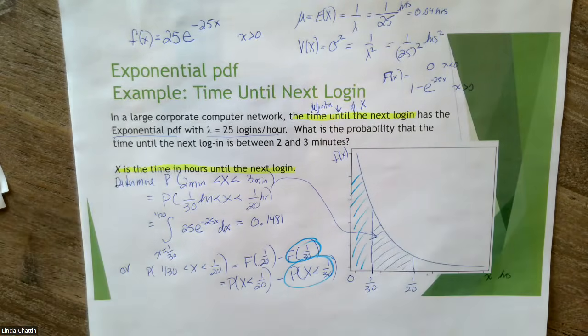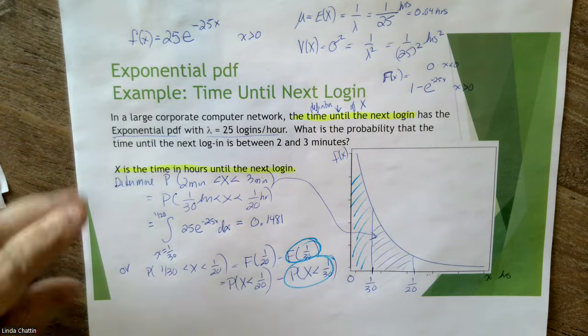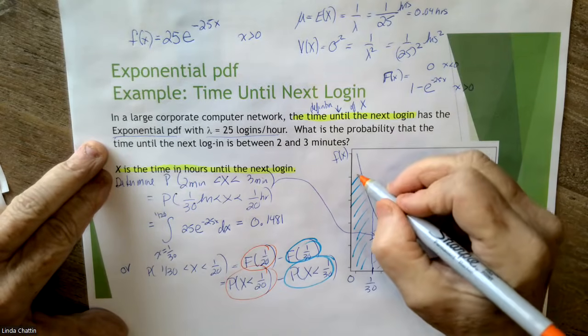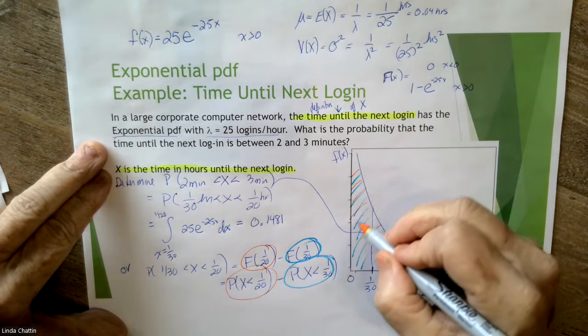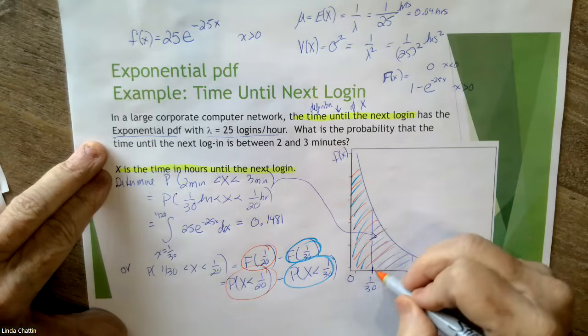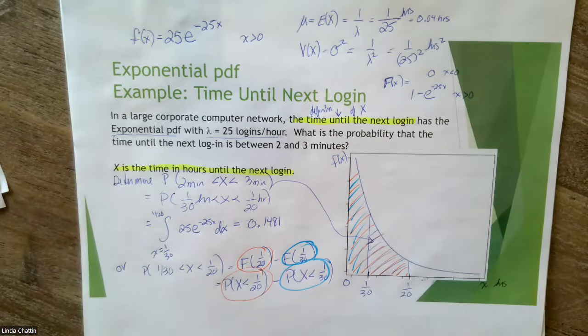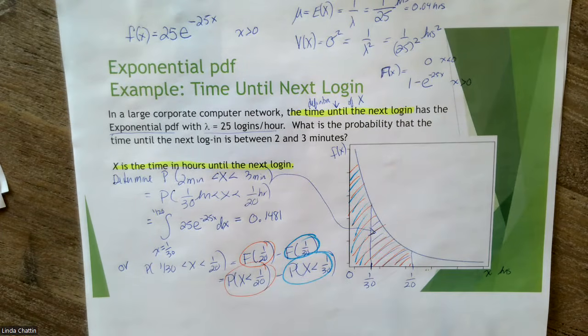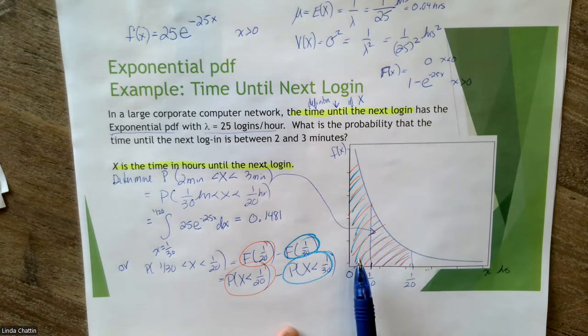And then the other area, in orange, capital F of 1 over 20, would be all of this orange area, which includes that original dark blue area that I want. So I hope that you can see that if I take all the orange area and subtract the light blue area, I get the dark blue area, which is what I want in the first place.